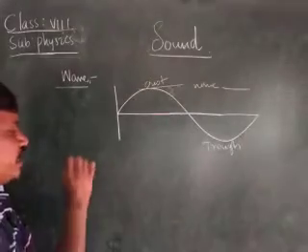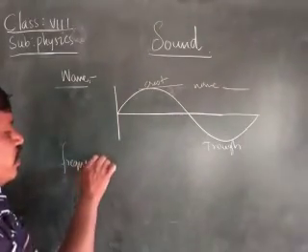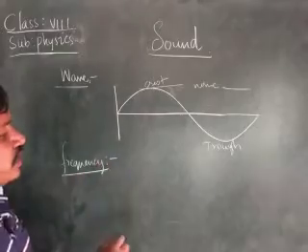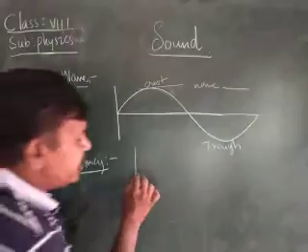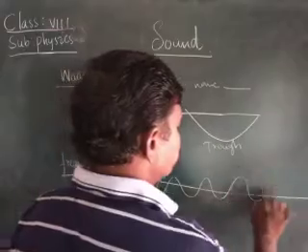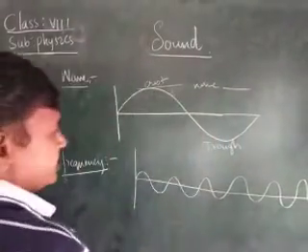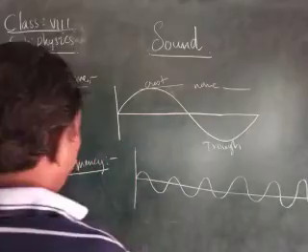Okay, now see here. Frequency. What do you mean by this frequency? Number of waves completed in a second. Number of waves in 1 second. How many waves are completed? That is called a frequency.